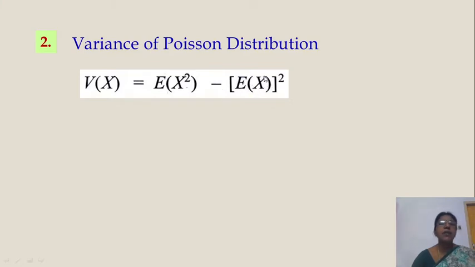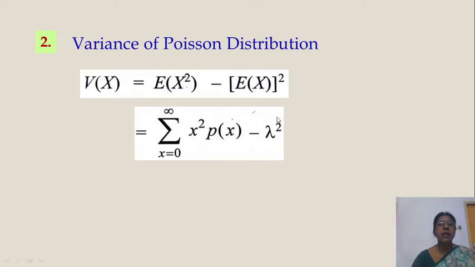We know that e of x is mu. So the second term is mu square. What is e of x? Sigma x into p of x. But e of x square, here x square. So e of x square is sigma x square p of x, x is 0 to infinity, and this term e of x is lambda square. Here mean is lambda, so lambda square. In binomial distribution mean symbol is mu, here e of x value, mean value is lambda, so put lambda square here.